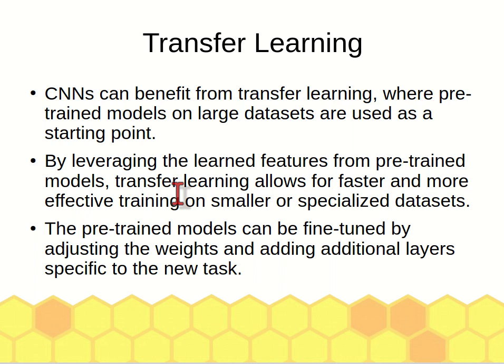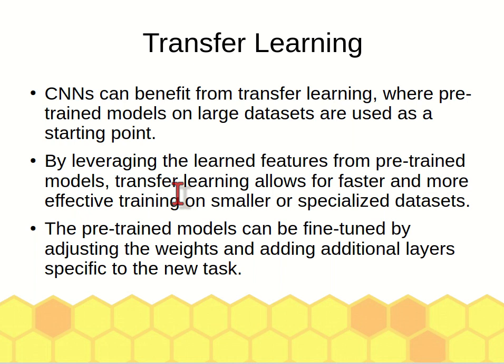Since the two models are very similar, you can transfer the learning experience from the model that you have trained before to the new model. So that is transfer learning. The advantage is the training time will be much shorter.